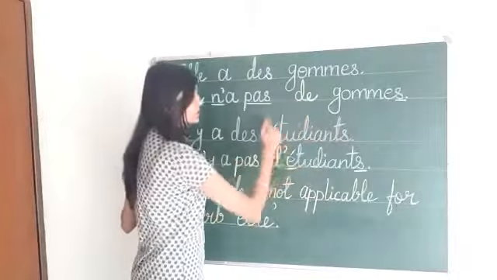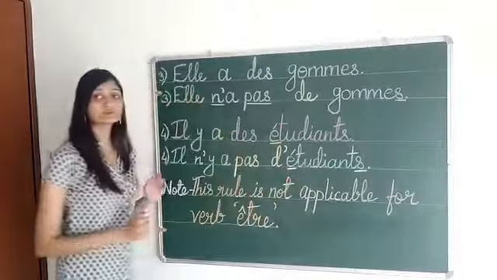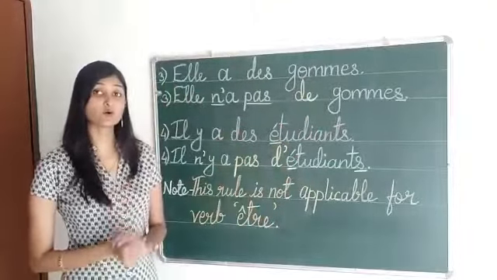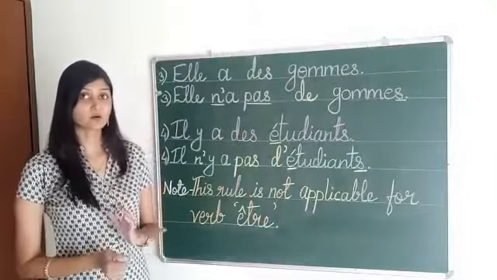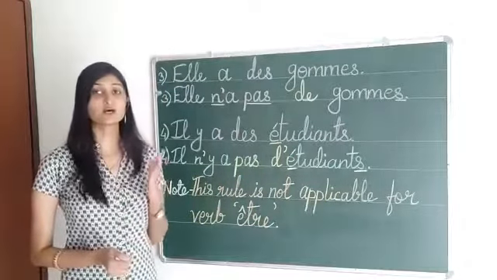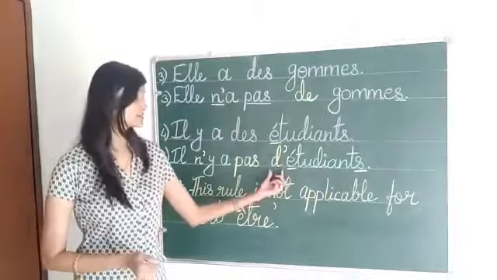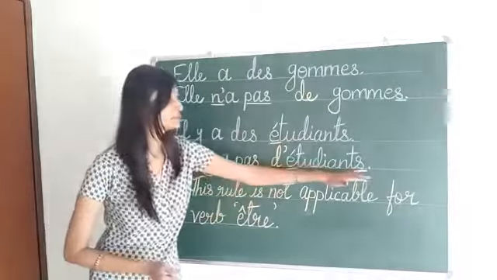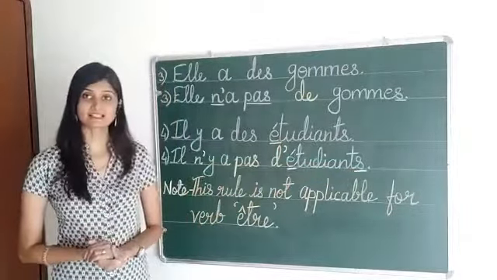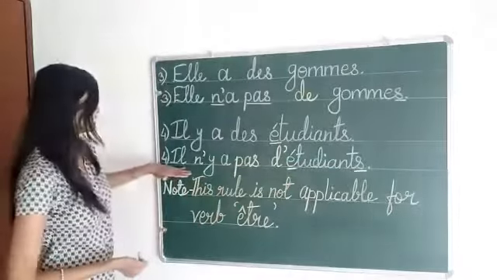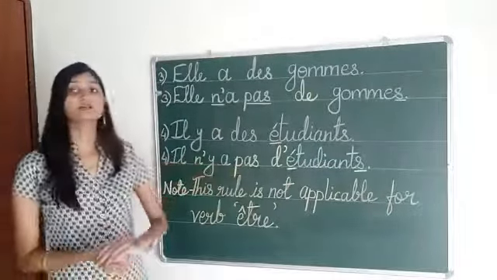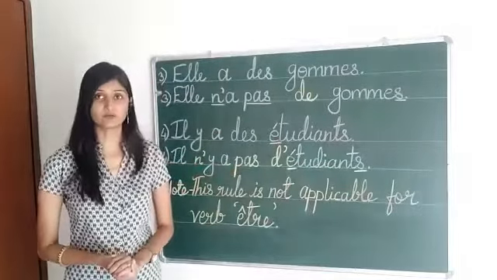Now, because this word étudiant is starting with a vowel e, instead of de, we are going to use d apostrophe here, and étudiants with s. So, il n'y a pas d'étudiants.